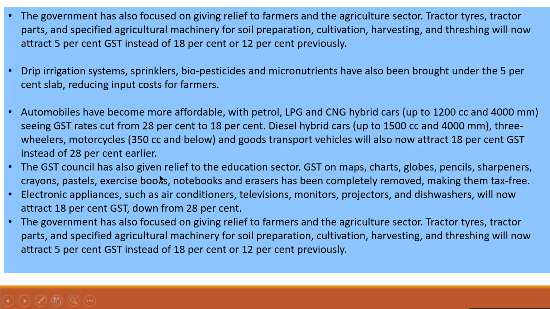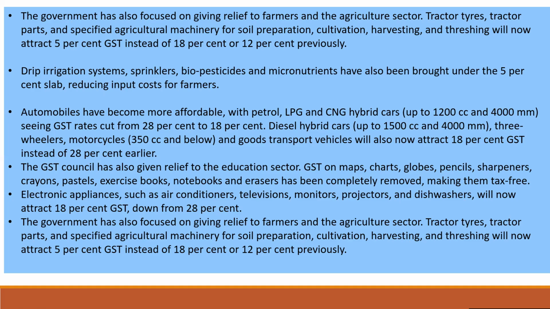The GST Council has also given relief to the education sector. GST on maps, charts, globes, pencils, sharpeners, crayons, pastels, exercise books, notebooks, and erasers has been completely removed. Stationery parts are also completely tax free. Other electronic appliances such as AC, television, monitors, projectors, and dishwashers will now attract 18% GST, down from 28% previously.